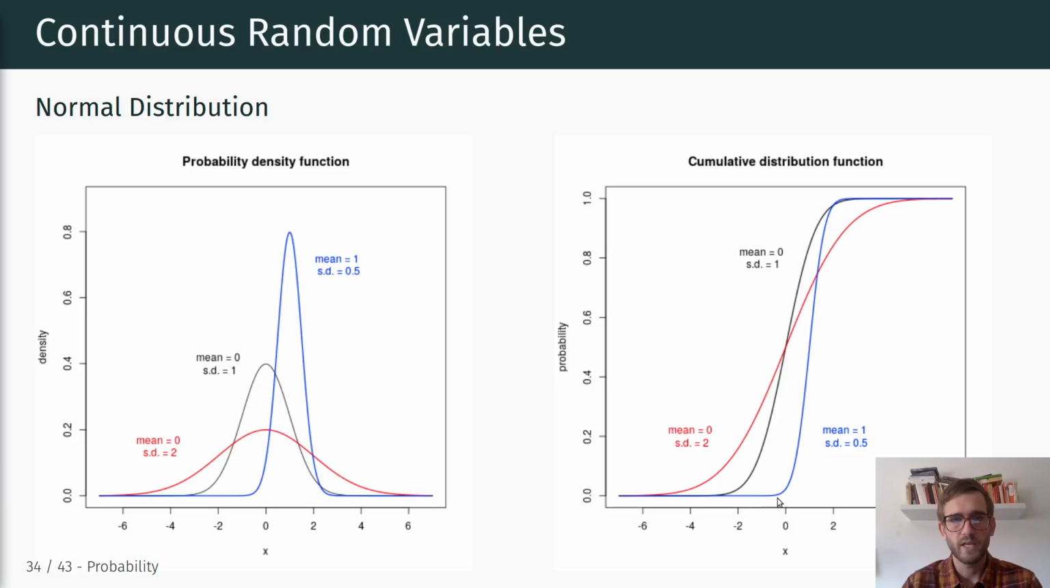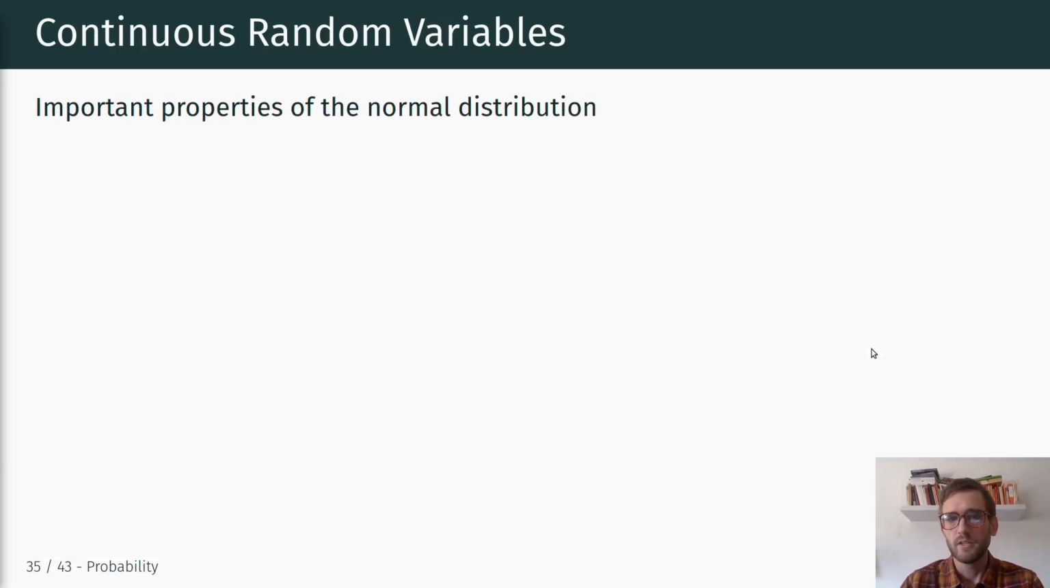And then if we have a mean of 1 and a standard deviation of 0.5, again, the cumulative distribution function is steeper, and it is shifted to the right, so that at x equals 1, we have the probability of 0.5. Okay.